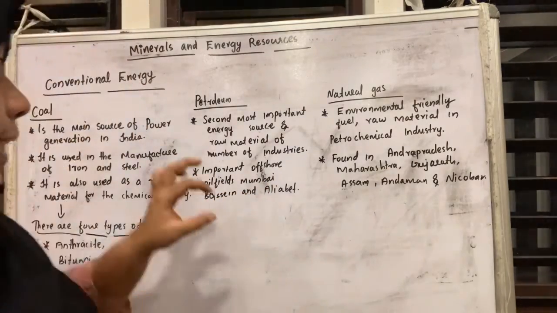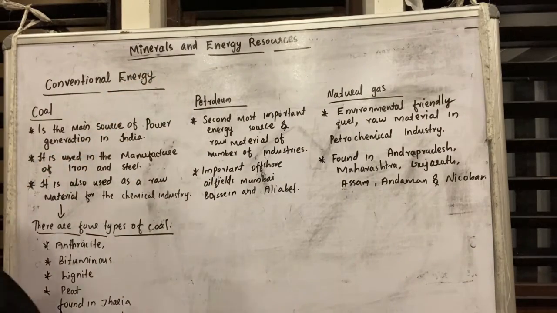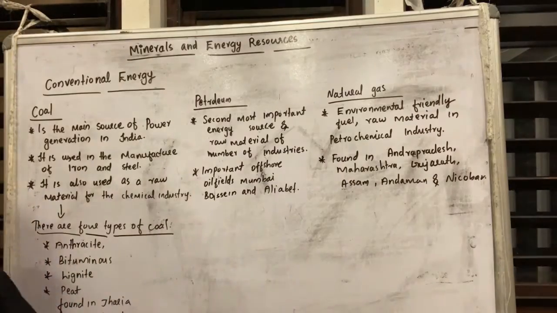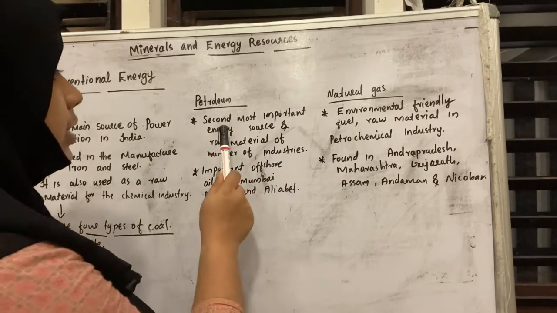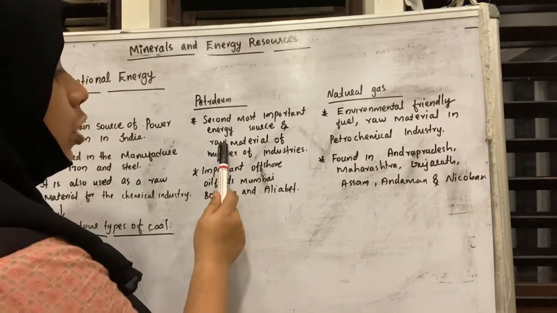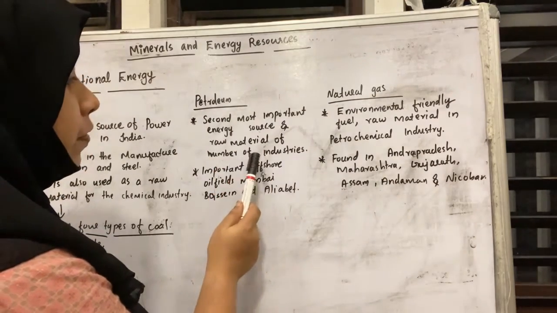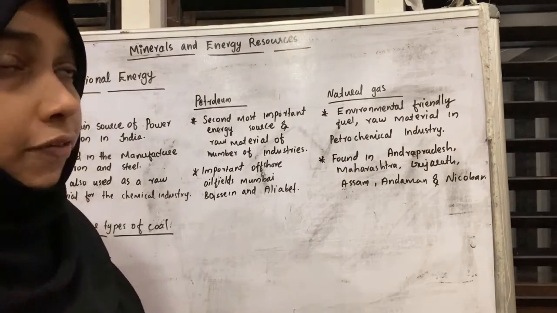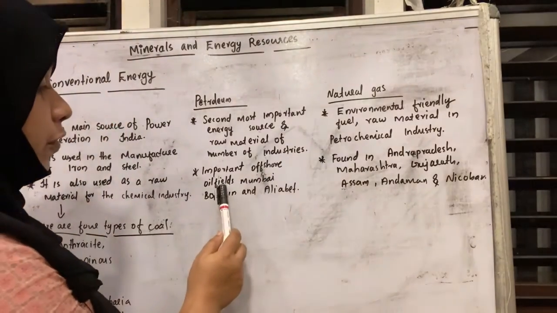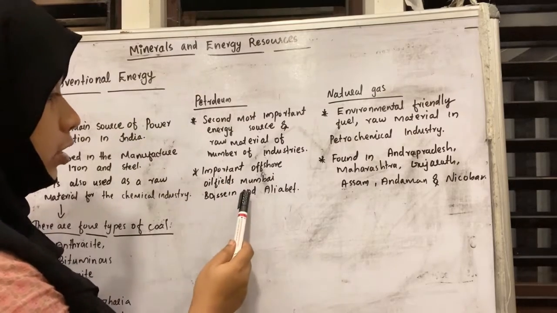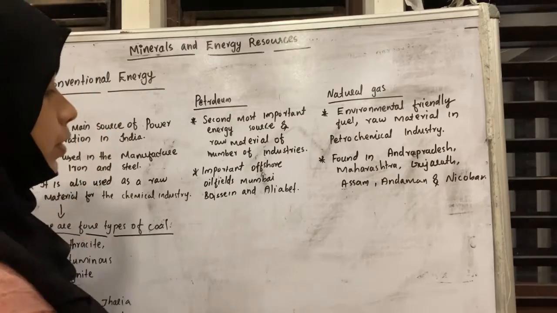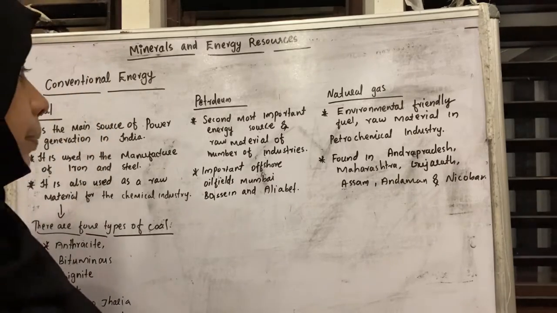Once again, petroleum is another conventional energy resource. It is considered the second most important energy source and also a raw material for a number of industries. Important offshore oil fields are found in Mumbai High and Aliabet. These are the important petroleum oil fields.